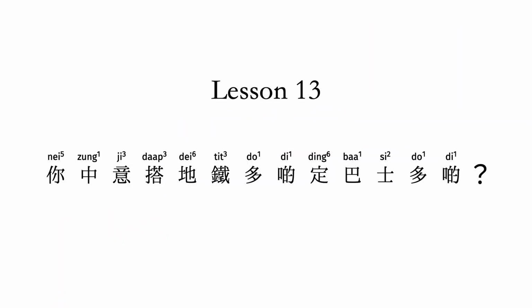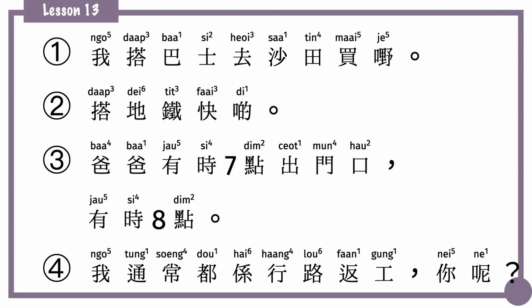In lesson 13, we are going to talk about how to put the transportation method in the sentence and how word order works, especially in the sentence with more than one verb phrase. Then we will have the comparative sentence by using the word 啲. After that, we will talk about the frequent adverb. And finally, we will have the question particle 呢.